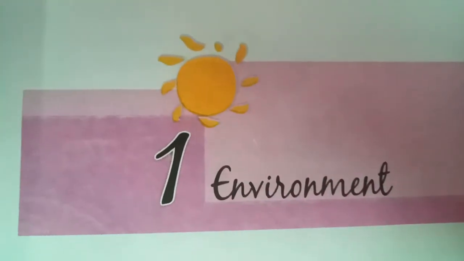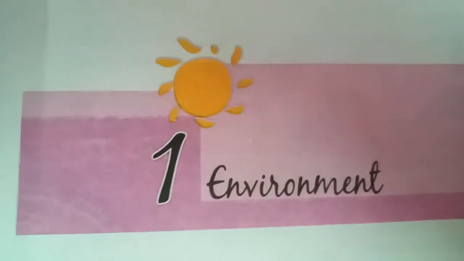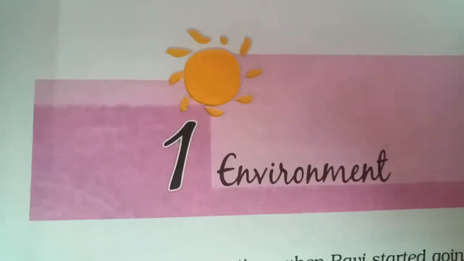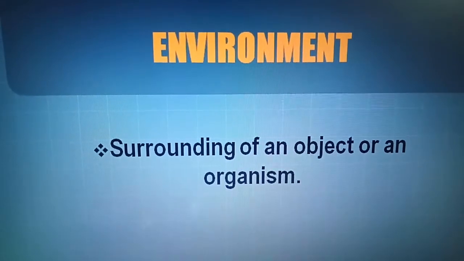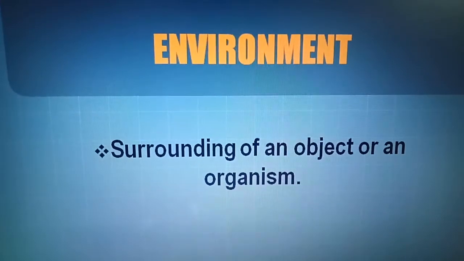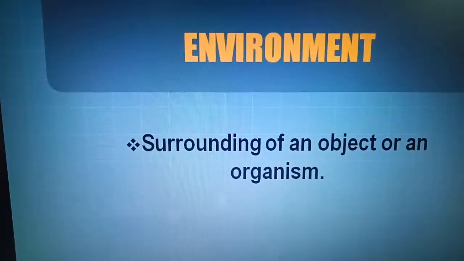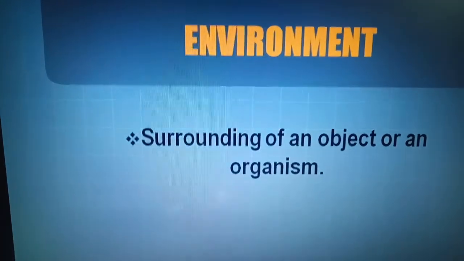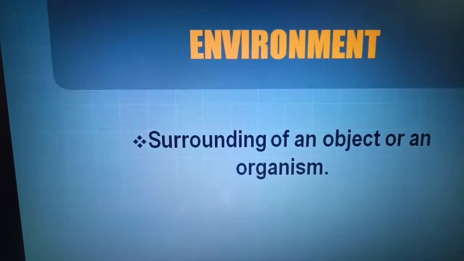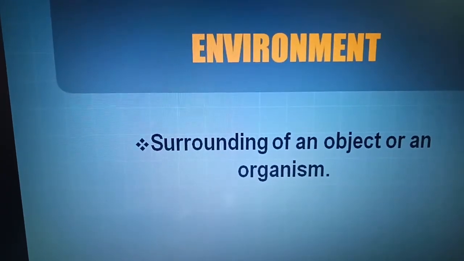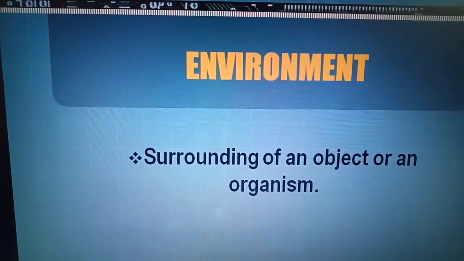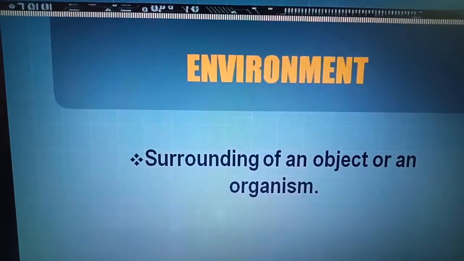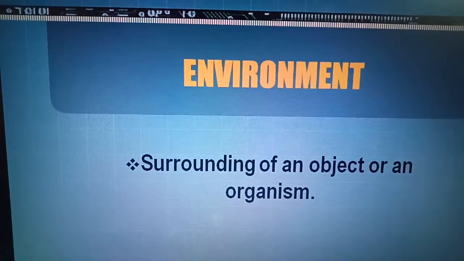So today we start environment. First of all, the question comes in the mind: what is environment? Environment is the surrounding of an object or an organism. Means you understand it like this: the place, people, things and nature that surround any living organism is called environment.